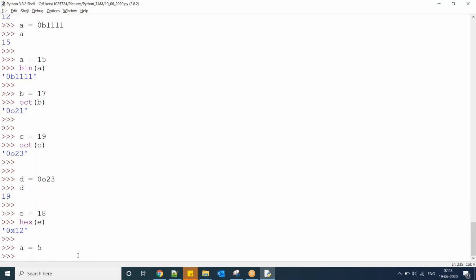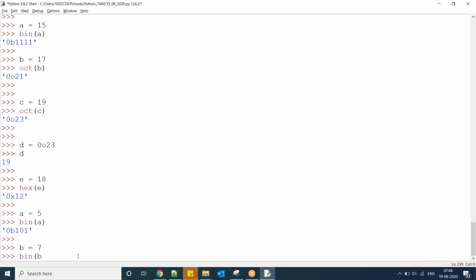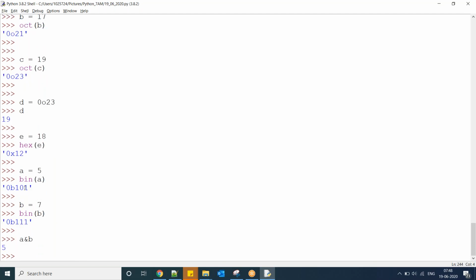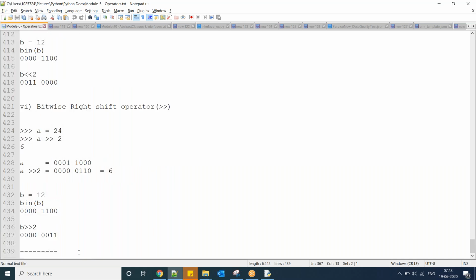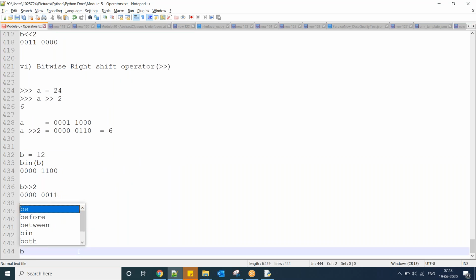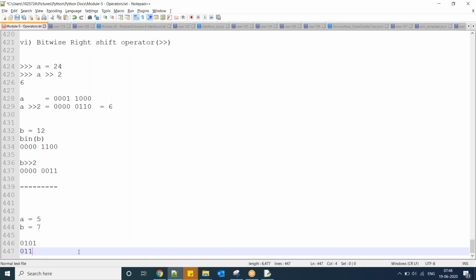Suppose A equal to 5 and B equal to 7. Now the binary of A, the binary of B, and now A and B. So how could it be? First, A equal to 5, B equal to 7. 5 means 0 1 0 1. 7 means 0 1 1 1.